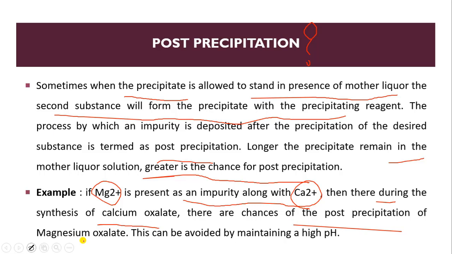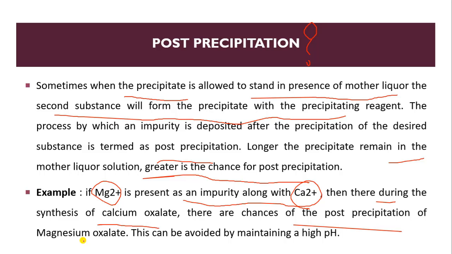What we are preparing, our product, will be calcium oxalate. But if magnesium is present with calcium oxalate, sometimes there will be a soluble impurity of magnesium present with calcium. So in place of calcium oxalate, we will get magnesium oxalate. This is an example of post-precipitation.